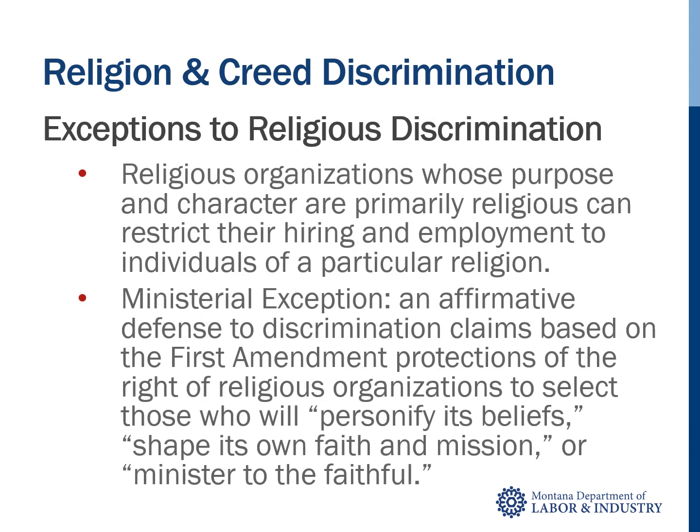Title VII of the Civil Rights Act provides a couple of exceptions to its prohibition against religious discrimination. One of those exceptions is for religious organizations whose purpose and character are primarily religious. This would include churches, houses of worship, religious schools, and hospitals and charities with a religious character and purpose. These types of institutions are allowed to consider religious affiliation or beliefs of applicants or employees when hiring or making employment decisions.